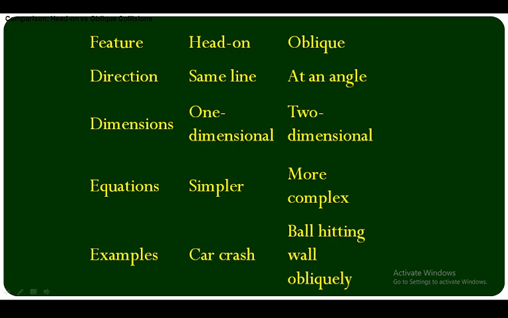Next, these are the differences between oblique collision and head-on collision. You see, these are very different features. Head-on, and this is oblique. Direction: in head-on collision there will be the same line, and oblique is at an angle. Dimension: head-on collision is one-dimensional, but oblique collision is two-dimensional. You can see the equation is simpler, but in oblique collision it is more complex. Examples: a car crash is the head-on collision, and a ball hitting a wall obliquely is an oblique collision. These are the differences between head-on collision and oblique collision.